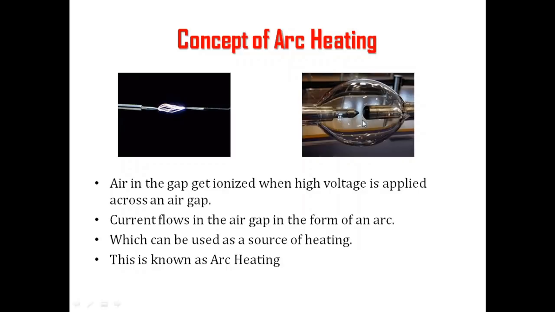So the air gap between these two electrodes will become conducting. When it starts conducting, there will be a flow of current, and because of that flow of current we get a spark. We call this an arc. So there is an arc between two electrodes because of the flow of current in the air gap, and this arc will develop heat. The surrounding environment will get heated up. This heating because of the arc is called arc heating. I hope it is clear how the arc is developed and how heat is obtained from it. This process is called arc heating.